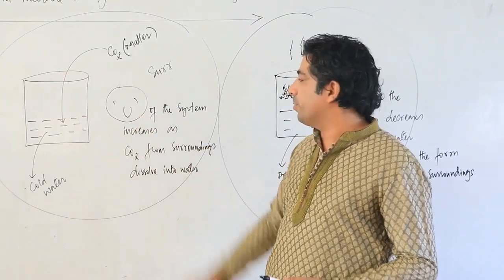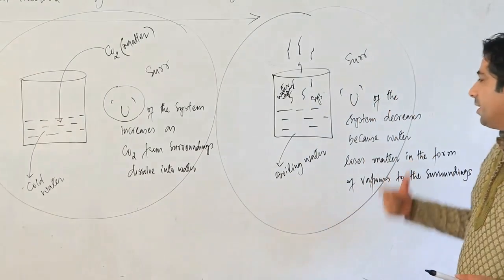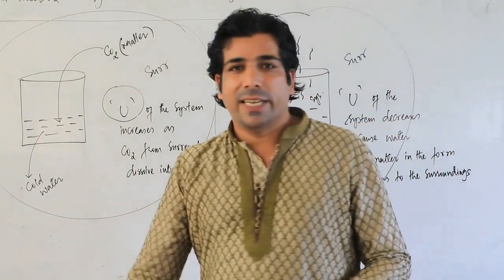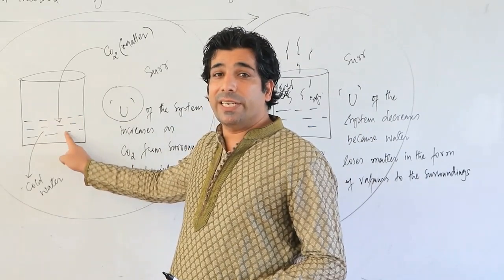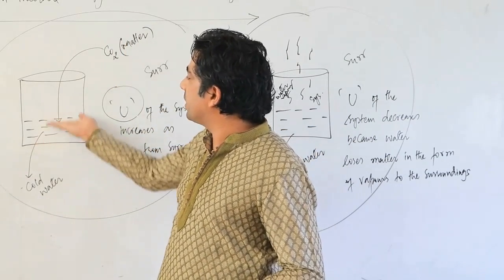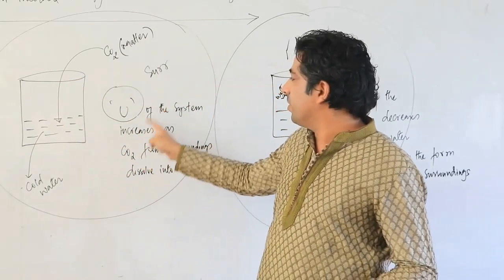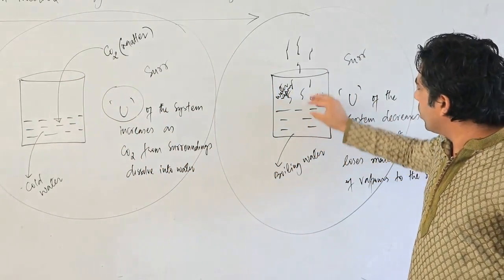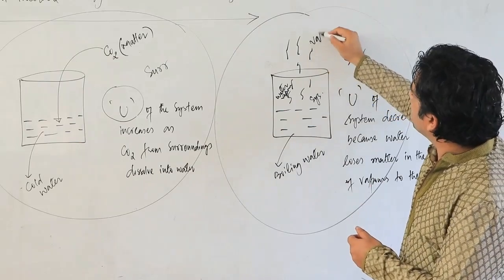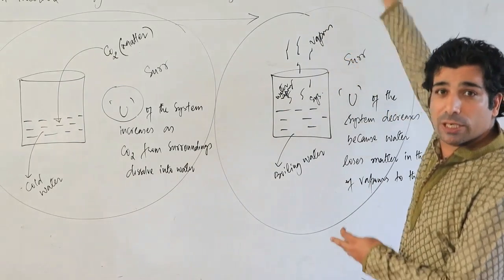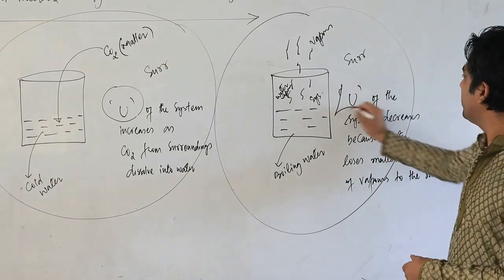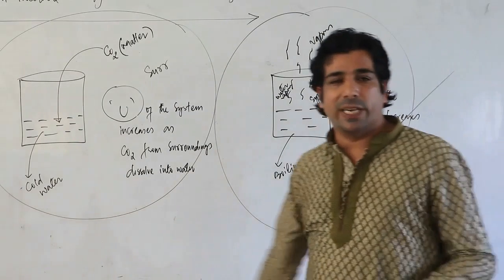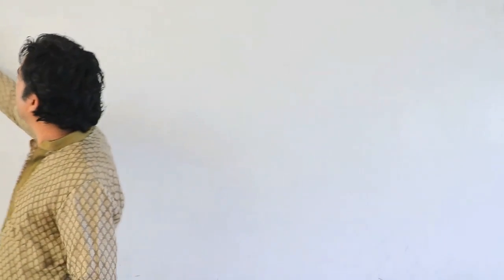So the internal energy of the system will increase here, and here the internal energy of the system will decrease. Here the mass of the substance or the size of the substance will increase because more and more gas will dissolve, the size will increase, and internal energy will also increase. And here boiling water will lose more and more vapors to the surroundings. More and more vapors are lost, the mass will decrease, size will decrease, and then the internal energy of the system will also decrease, my dear friends. Please remember that.